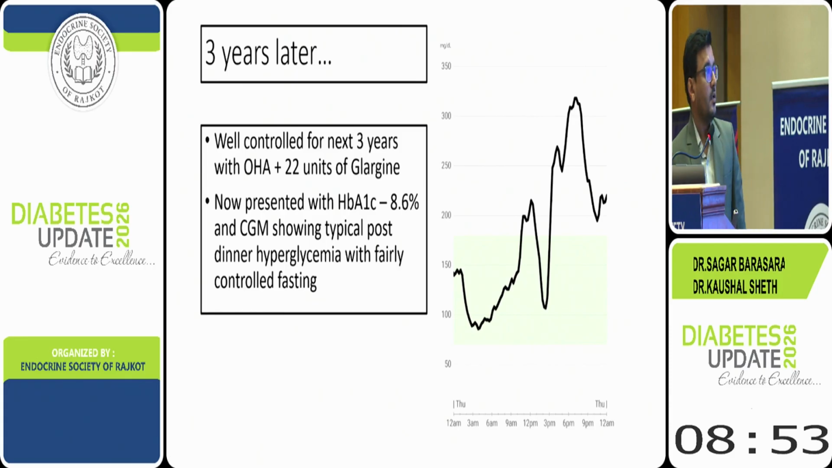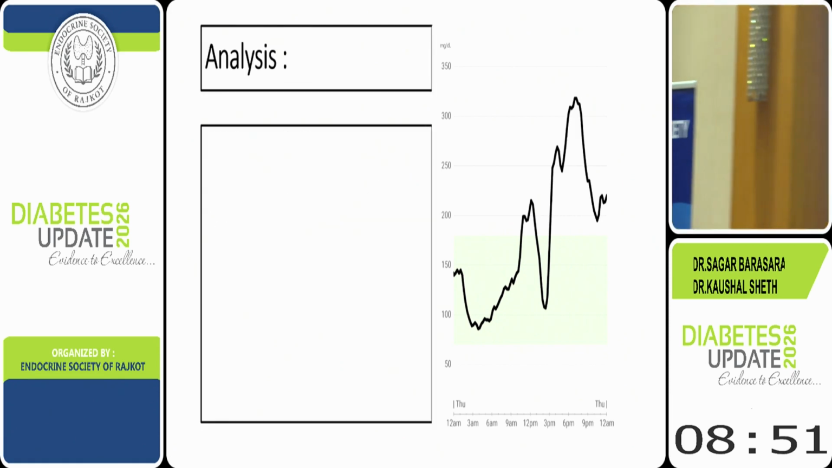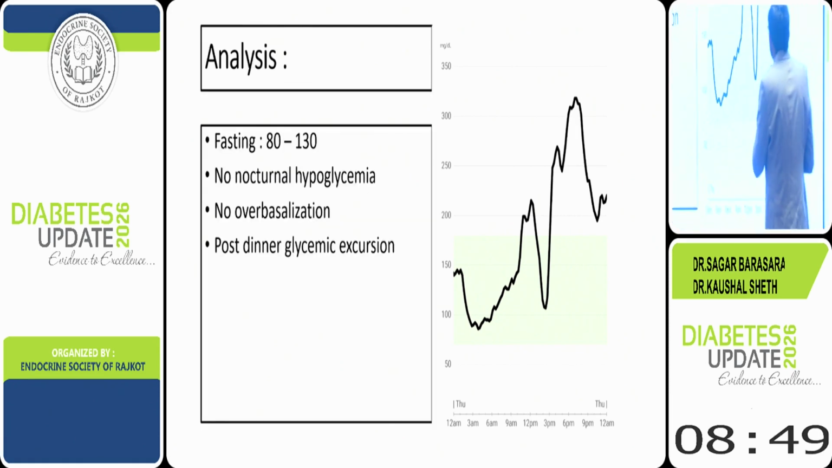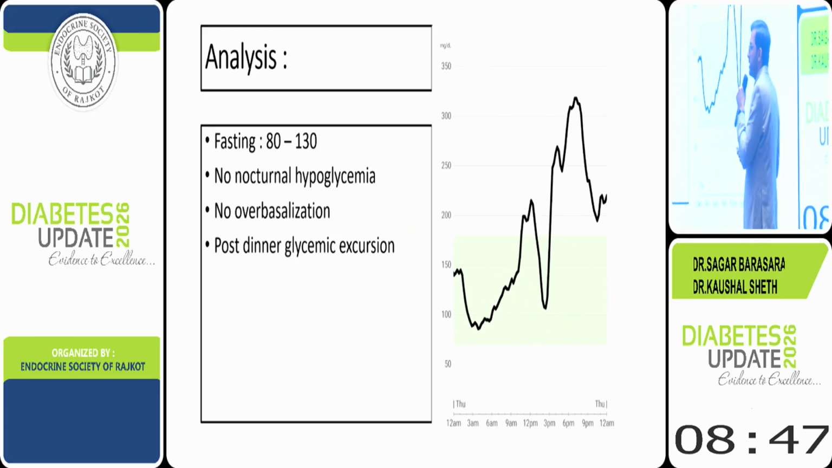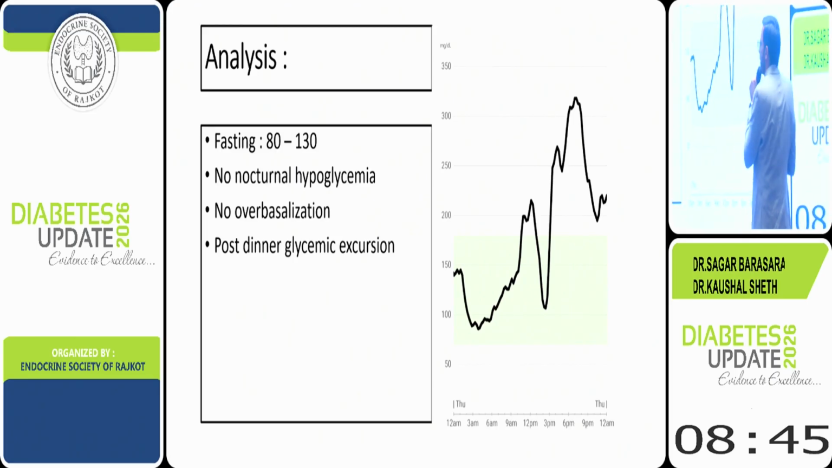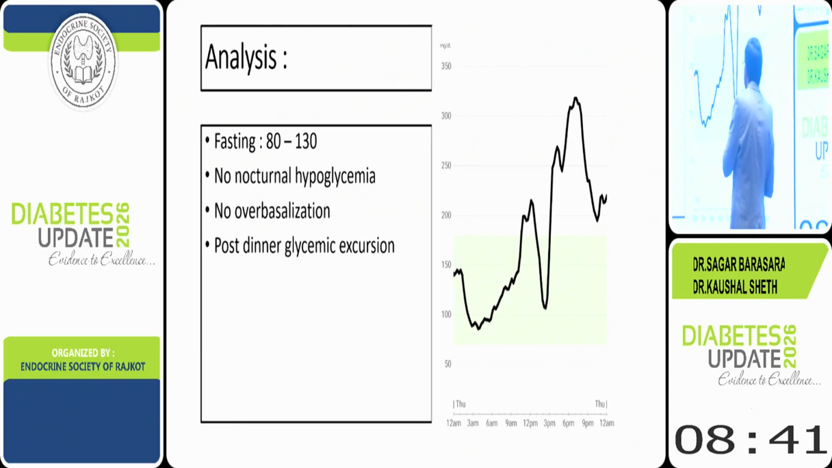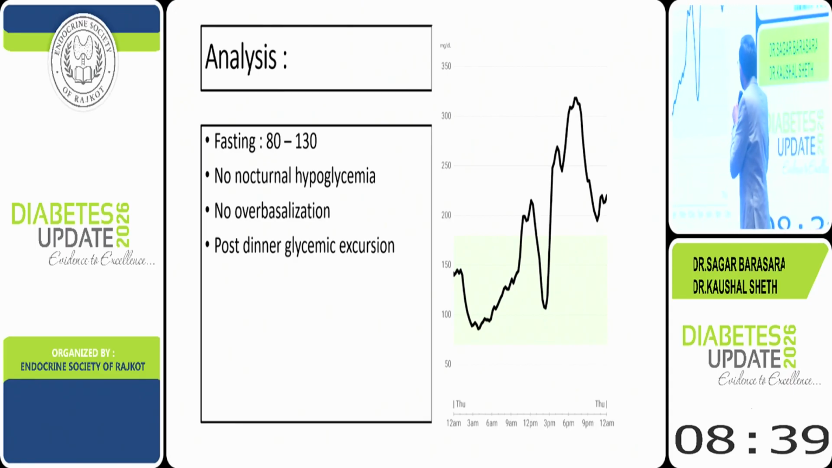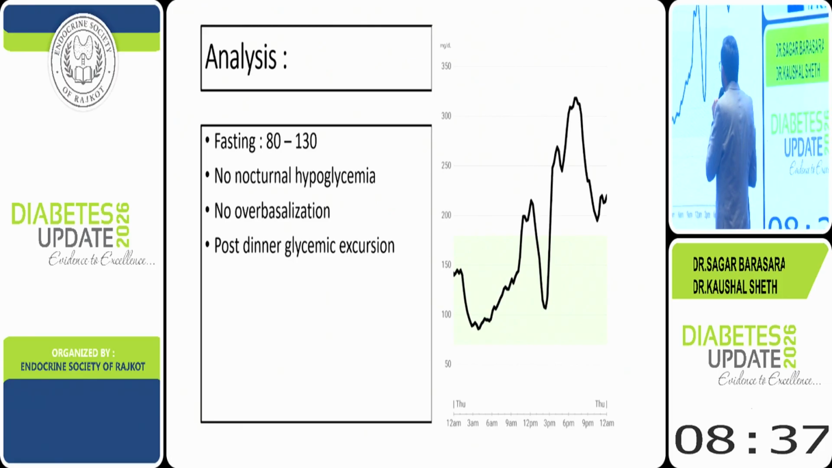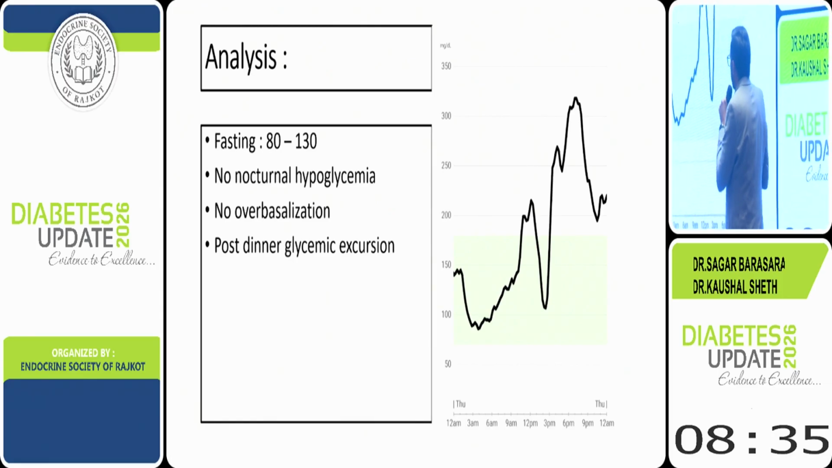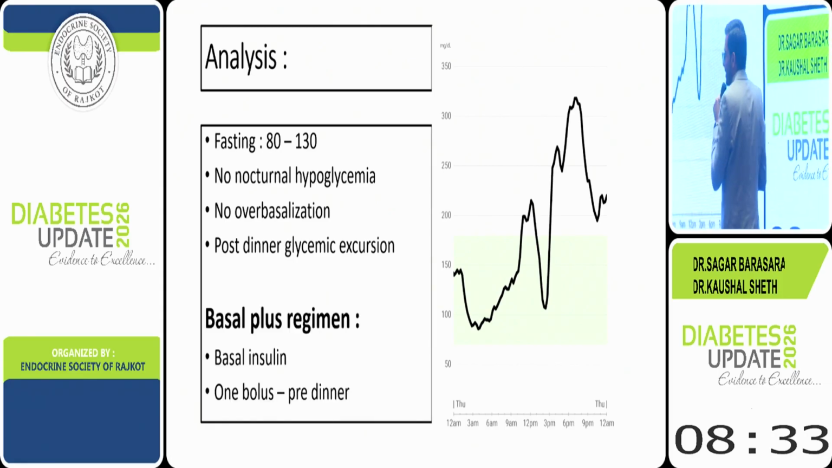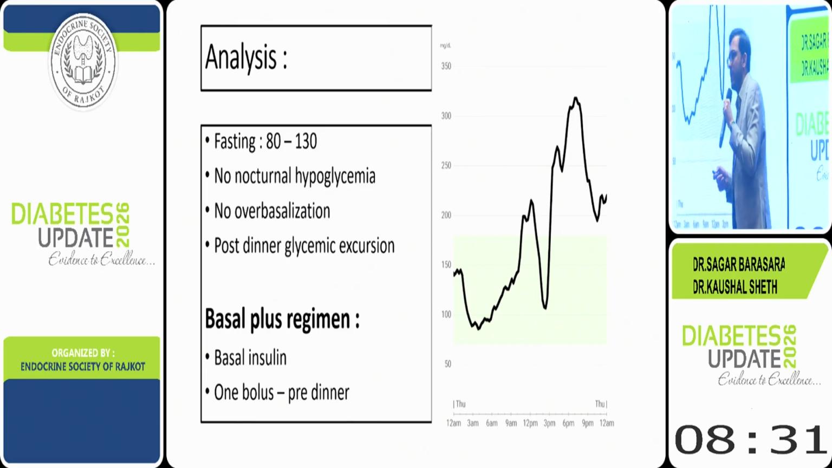So let's first analyze the CGM profile. Here the fasting is very well controlled, between 80 and 130. There is no nocturnal hypoglycemia and no over-basalization, as the dose was only 22 units. But we can see the post-dinner glycemic excursion. So in my opinion, to counter this, we should use a basal plus regimen.